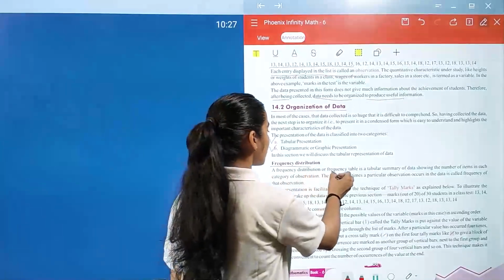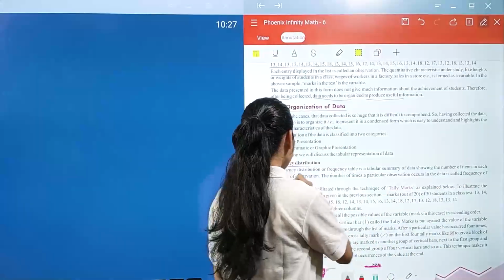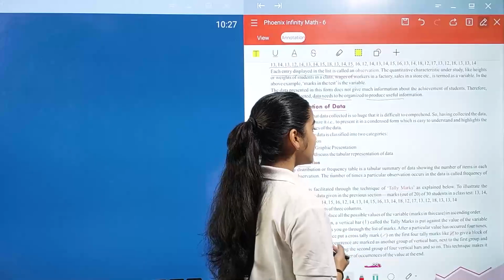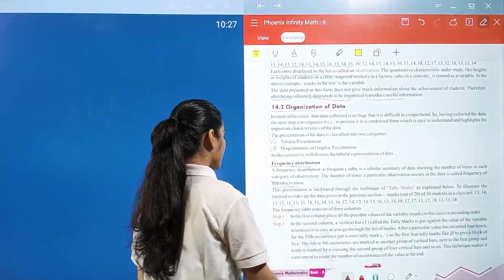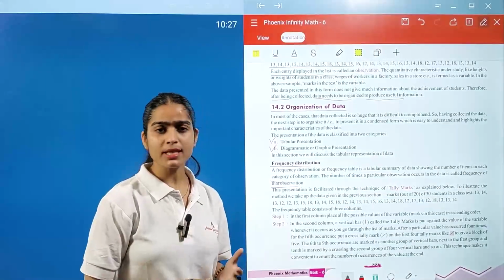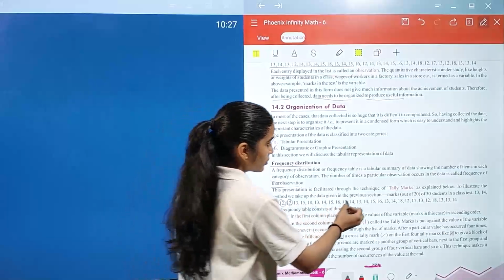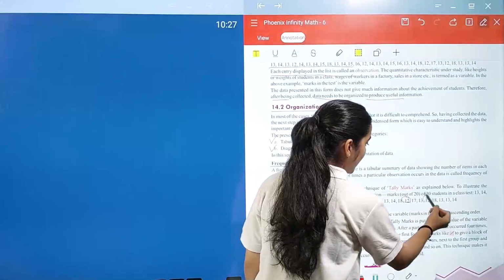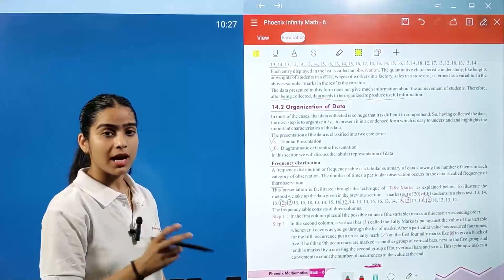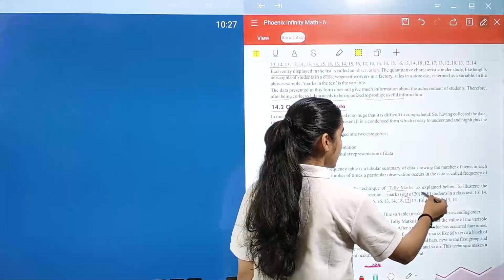A frequency distribution or frequency table is a tabular summary of data showing the number of items in each category of observation. The number of times a particular observation occurs in data is called the frequency of that observation. For example, how many times a particular mark is repeated by several students, that is called your frequency. For example, if the same number repeats 5 times in this observation, it means 12 has frequency 5.